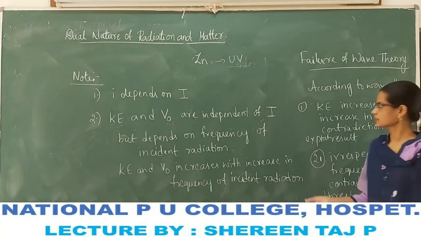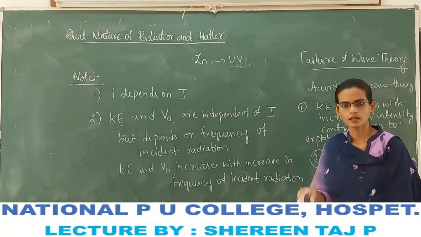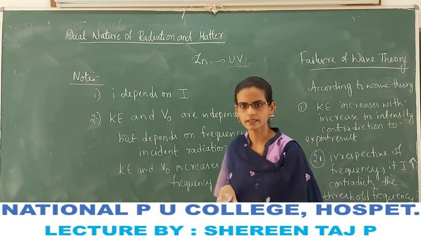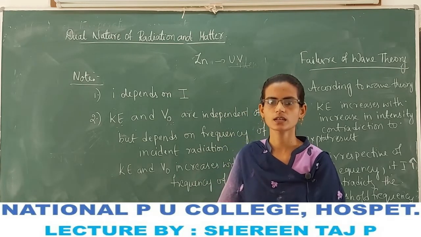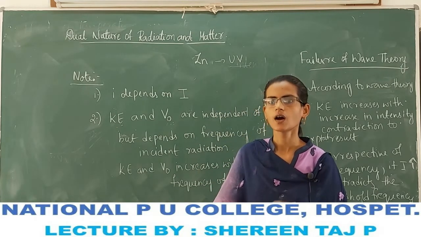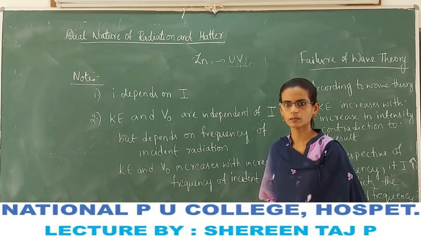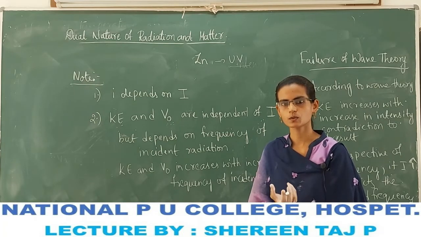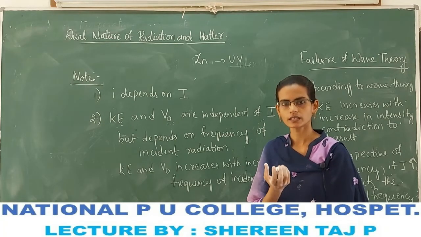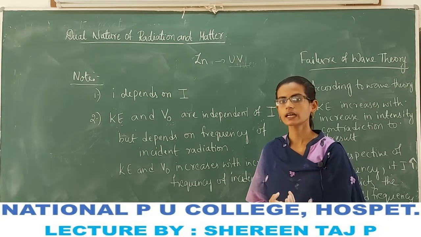The next reason for the failure of the theory is that as the wave is continuously distributed, when it falls on a metal plate, energy absorption takes place. Electrons absorb the energy.